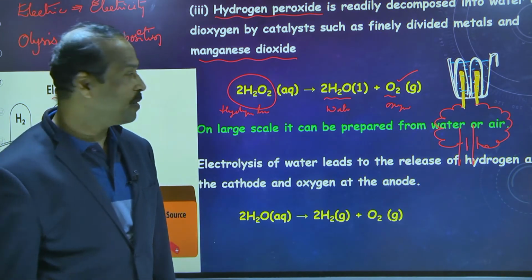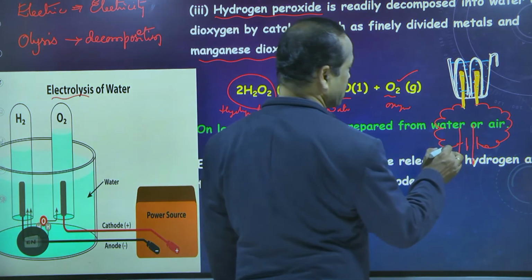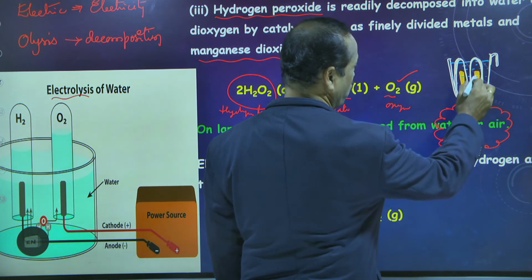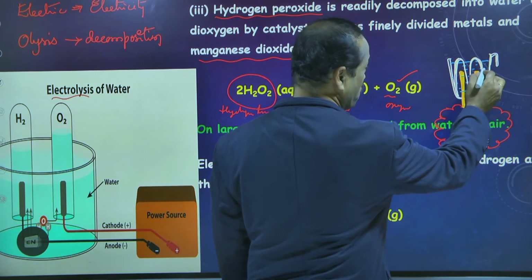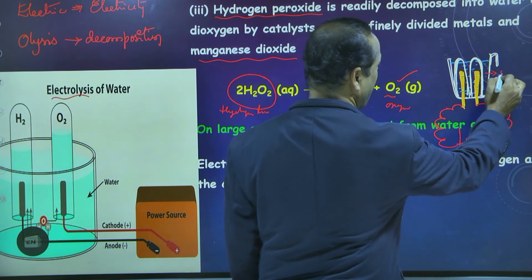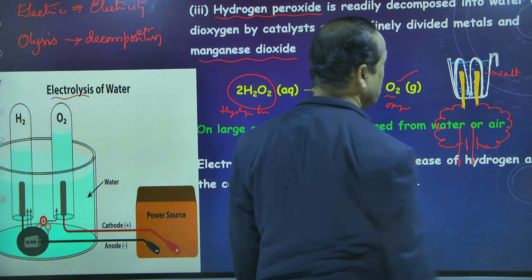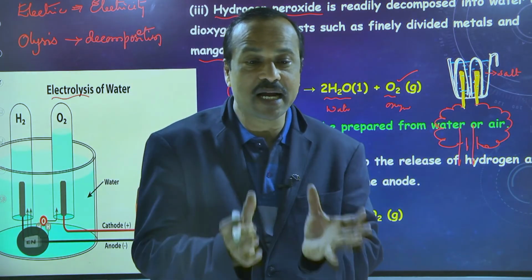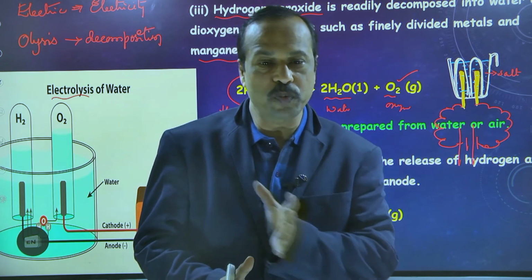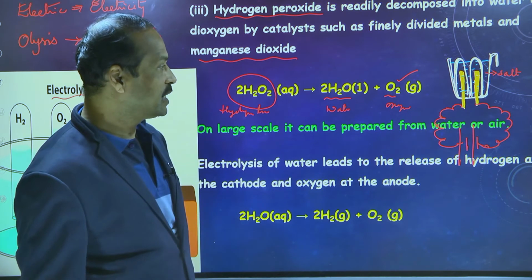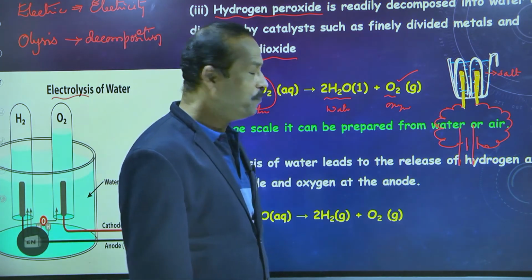When you connect it, the electric current flows like this. I forgot to say, in this water you should add a small amount of salt, because salt increases the conductivity. It helps the current flow very easily.